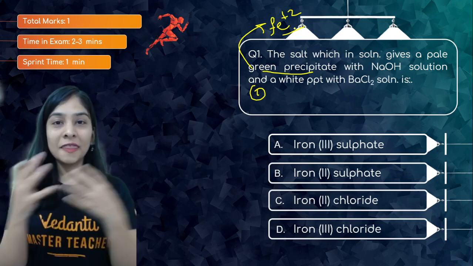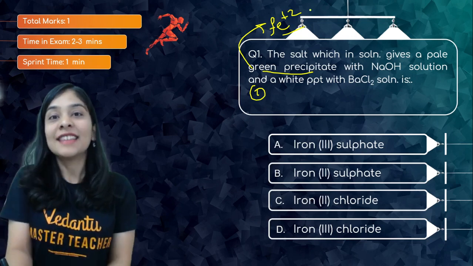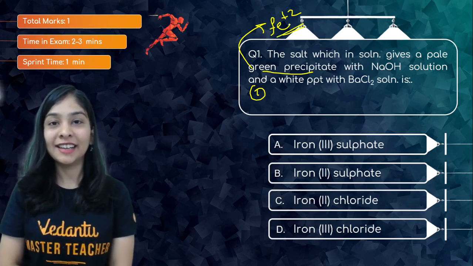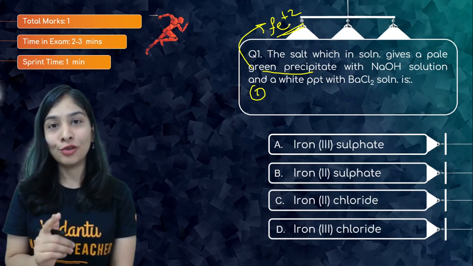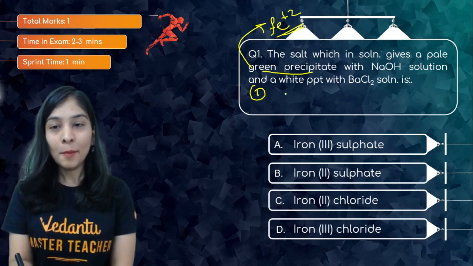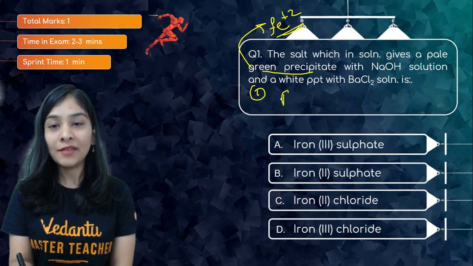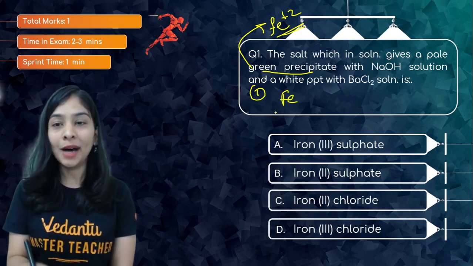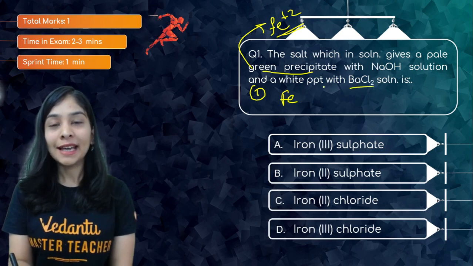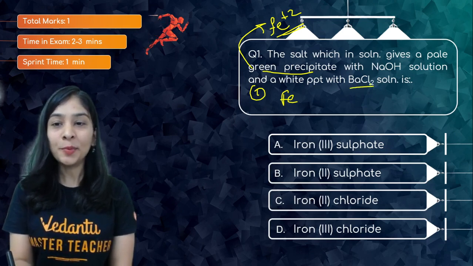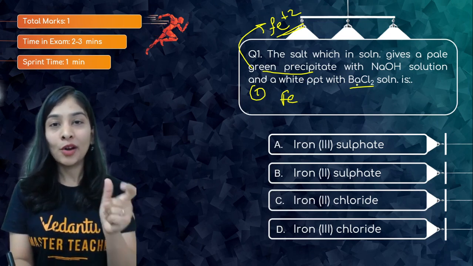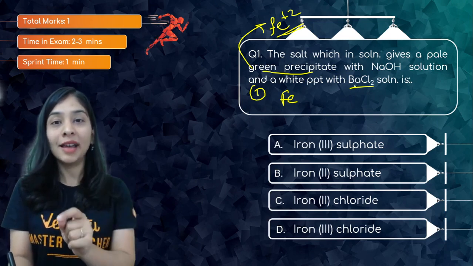Green in color, the best friend is iron, so iron is the substance that will give a green color, and that too in the +2 oxidation state. So the salt must have iron in +2 oxidation state, but what will be the anion part? We can prove it with this: a substance that gives white precipitate with barium chloride must have sulfate ion, because they'll exchange the ions and you will get barium sulfate.